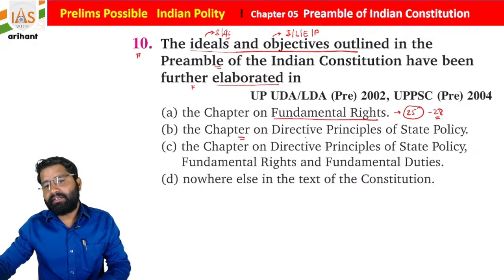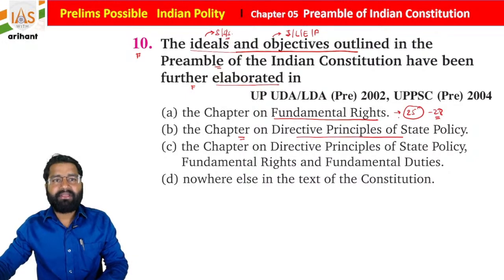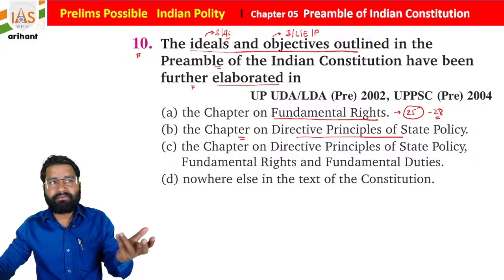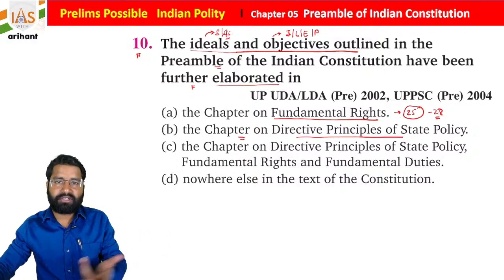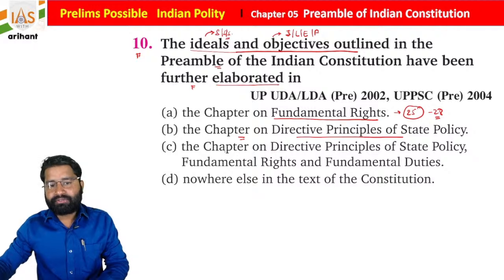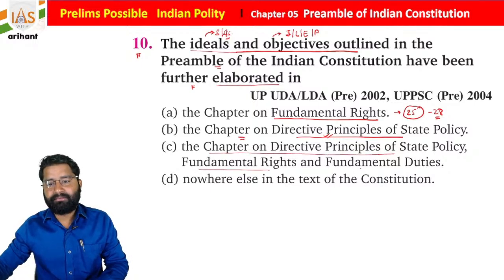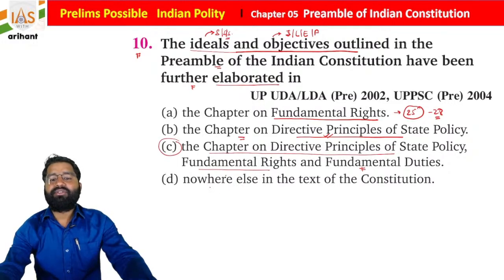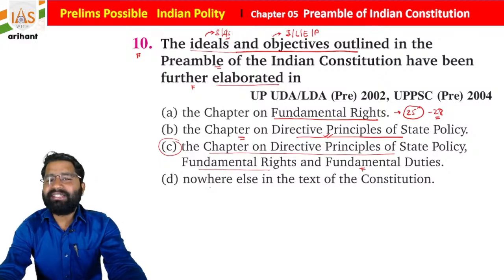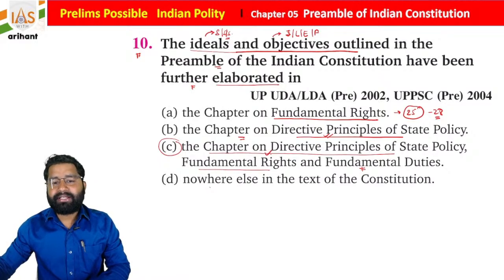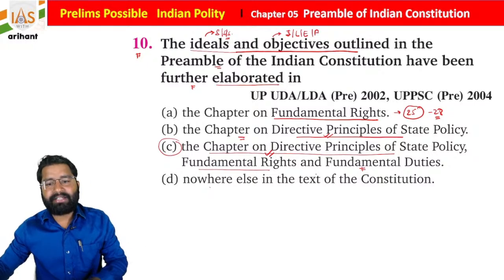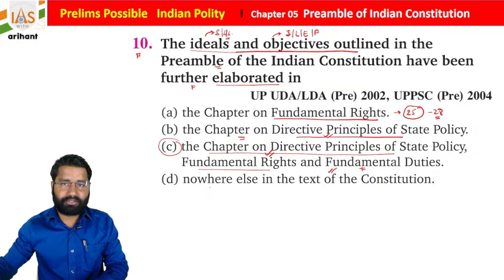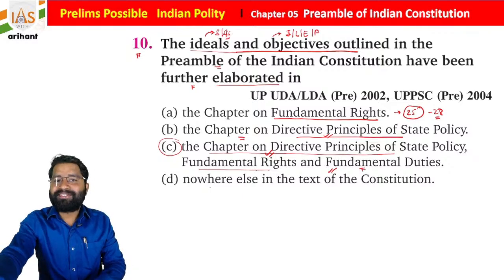Now the chapter on the directive principles of state policy: all of it is basically for economic independence, and social, economic and political justice is there. So statement C says the chapter on directive principles of state policy, fundamental rights and fundamental duties. And D says nowhere in the text of the Constitution. So where are these ideas included, students? Simply you say, sir, it is in the fundamental rights, in the directive principles, as well as in the fundamental duties of the Indian Constitution. So option C is going to be right.